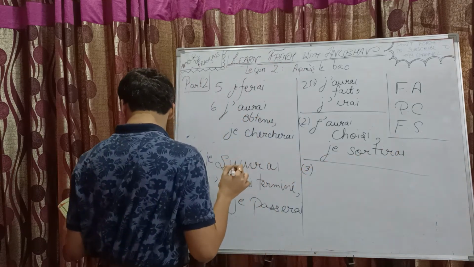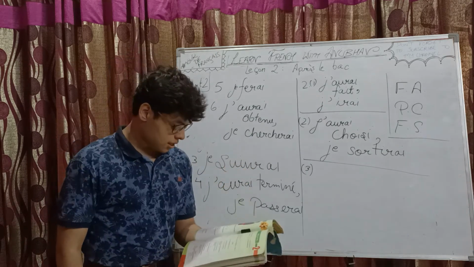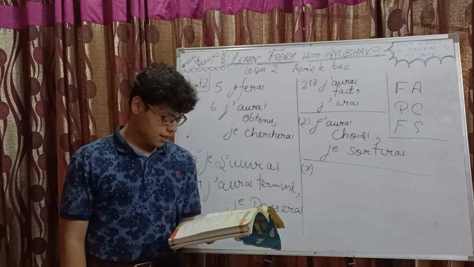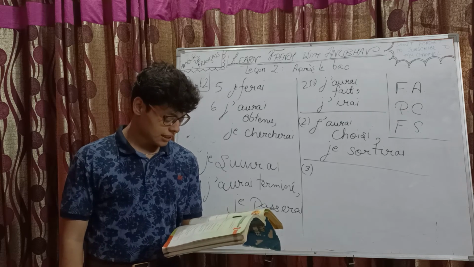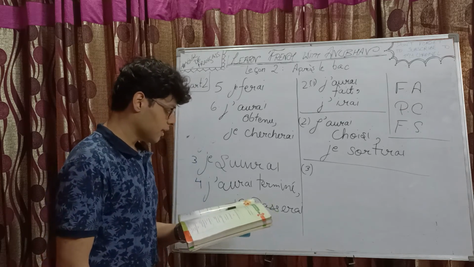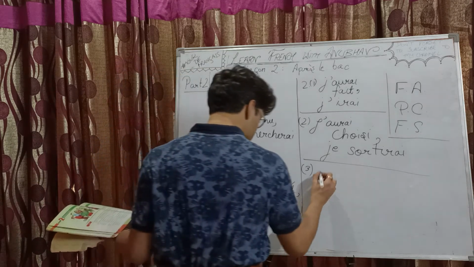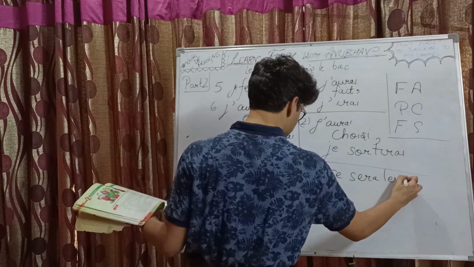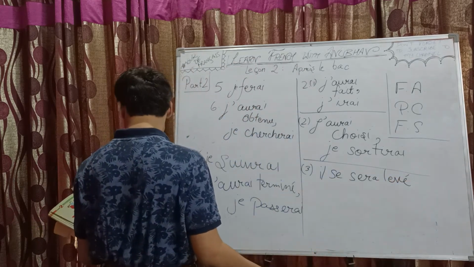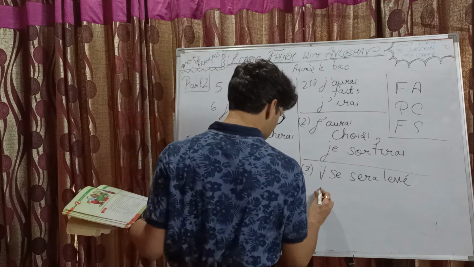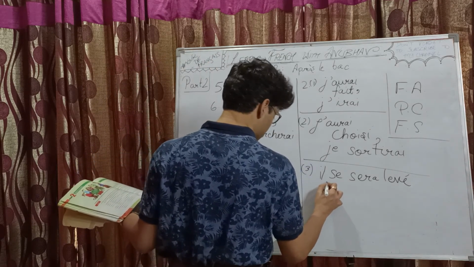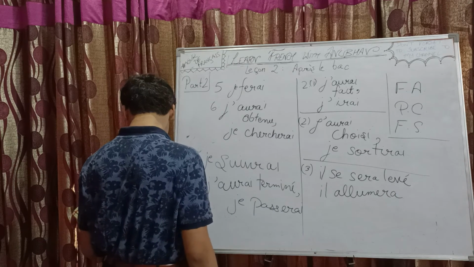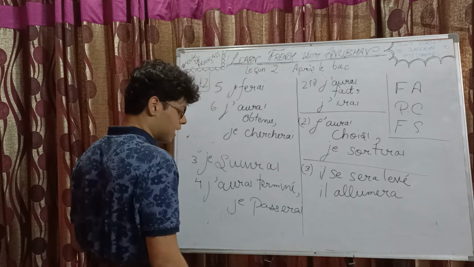Number 3. Aussitôt que, as soon as. Il dash se lever, il dash allumer la lumière. So the first action is il se lève. Right, so that would be done in futur antérieur, il se sera levé. और जो दूसरा blank है वो होगा futur simple. Il allumera. Like as soon as he wakes up, he lightens the light.